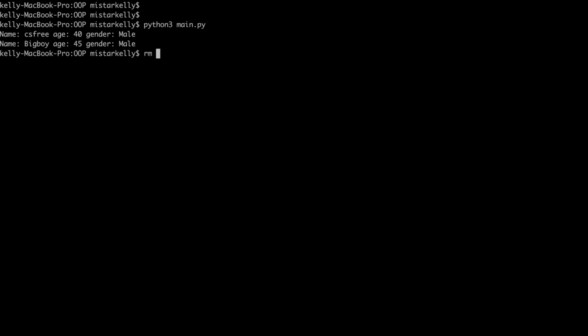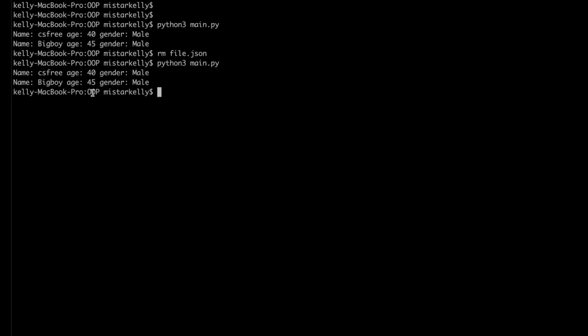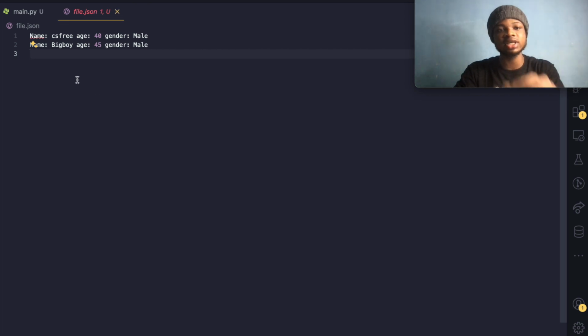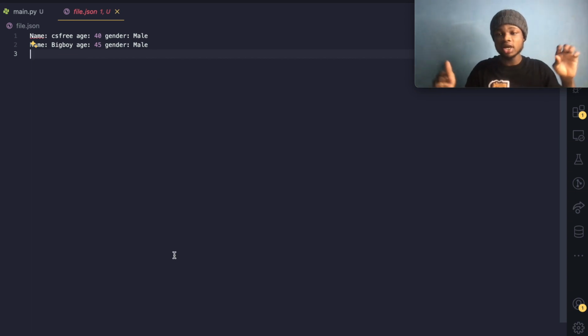Let's delete the file storage and run our code again. And now, okay, so back. Can you see now we have name is CS3, gender male, and name is big boy, age is 40. So this is progress. We now have a double entry of users inside of our database.